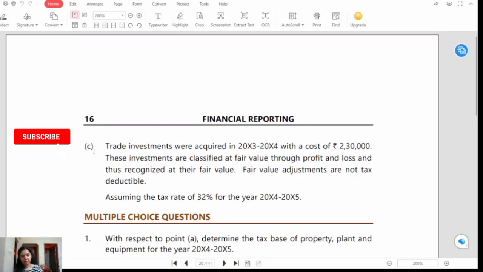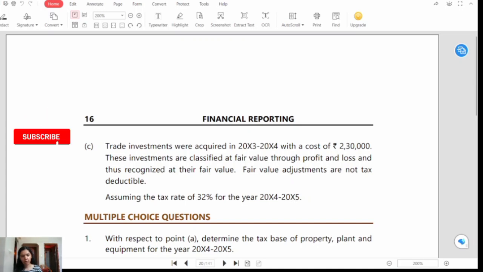Note number C. Trade investments were acquired in 2023-2024 with a cost of rupees 2,30,000. These investments are classified at fair value through P&L account and thus recognized at fair value. Fair value adjustments are not tax deductible. Assume a tax rate of 32% for the year 2024-2025.